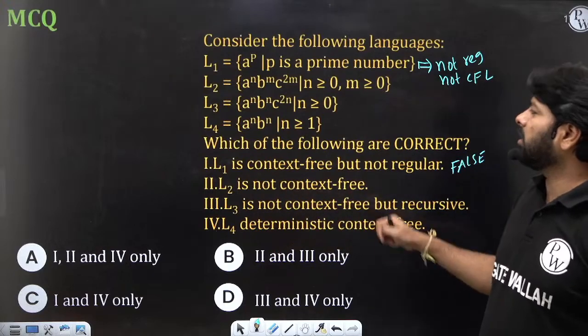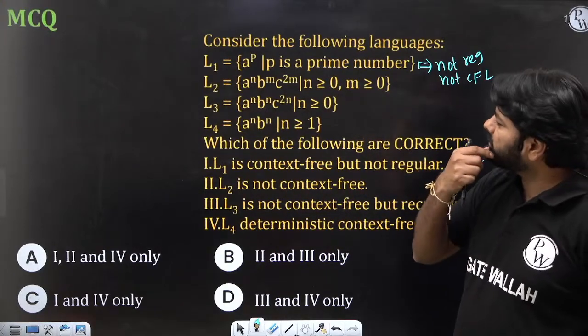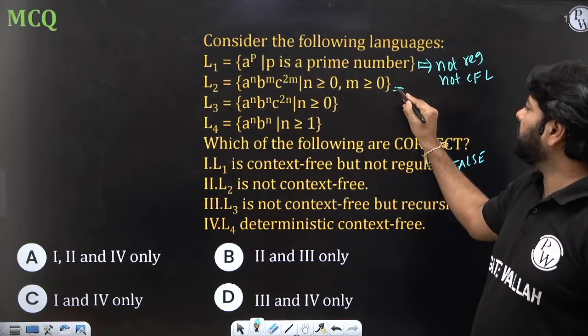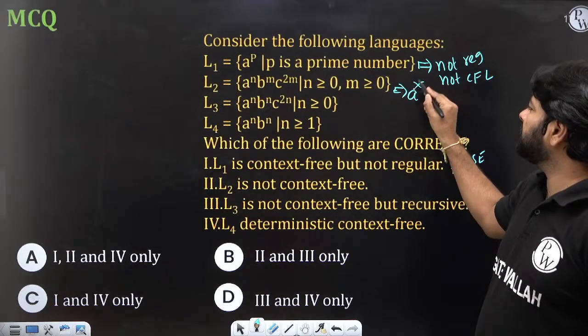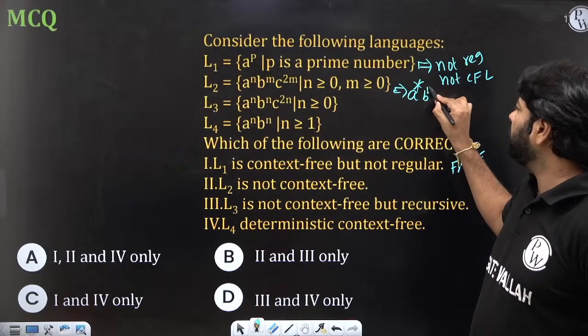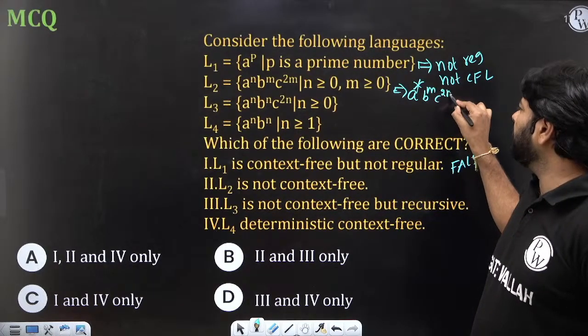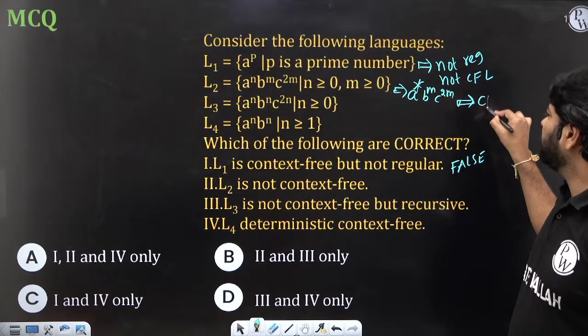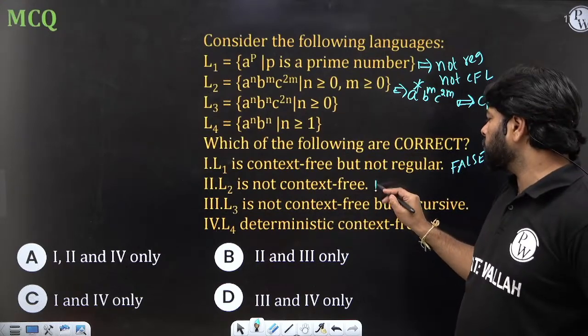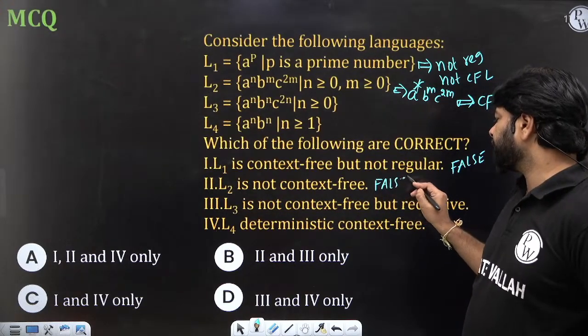Second, L2 is not context free? This is A power N, B power M, C power 2M. This is nothing but A star, any number of A's may come. But here B power M, C power 2M. That's DCFL in fact. Okay, it is a CFL. So the second statement is also false, incorrect.